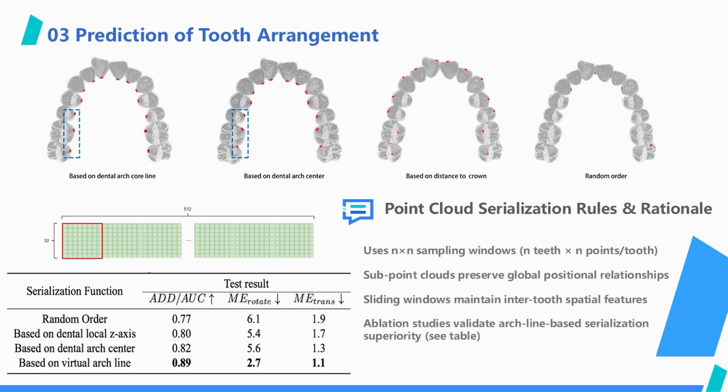For example, here, the points in the red box at the beginning of the data are visualized on the jaw point cloud as shown. If the end of the data is selected, the visualized position should be at the most labial side. In this way, a single point can basically represent the relative position between teeth, enabling the window to better learn the intertooth positions when sliding.